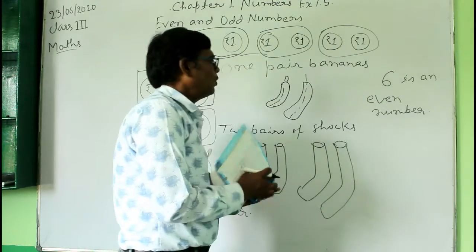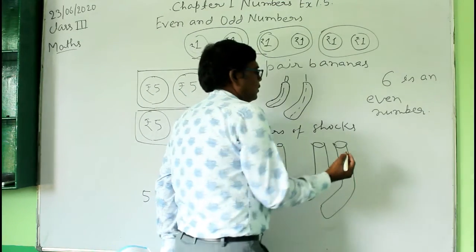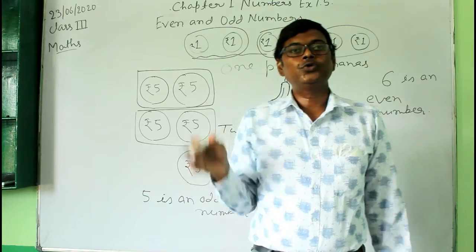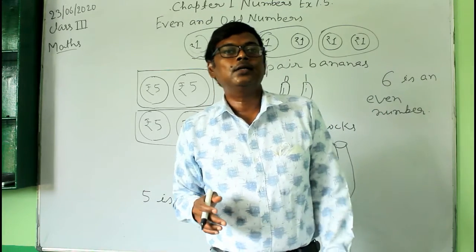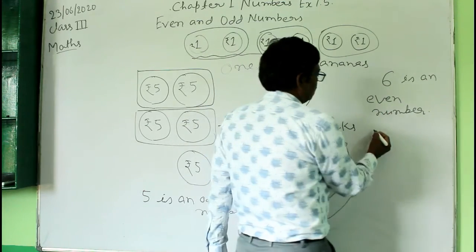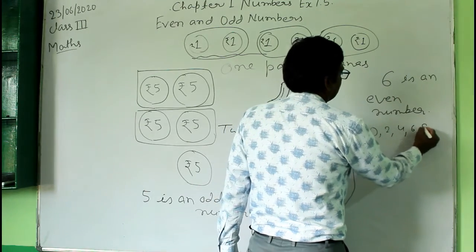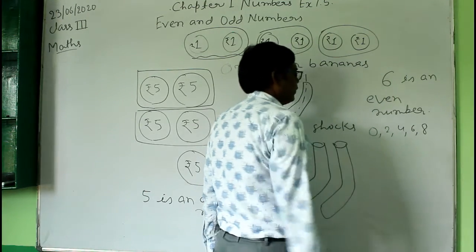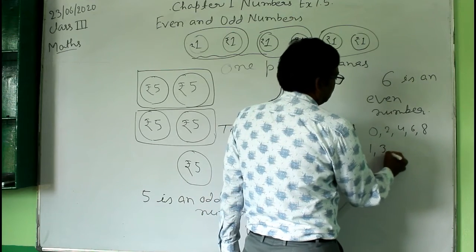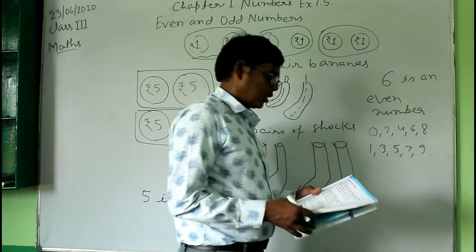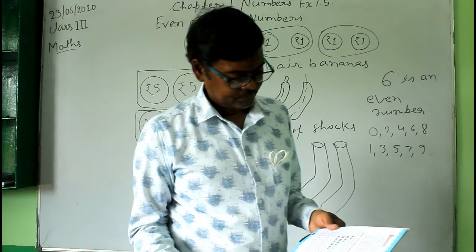Now, what are the odd numbers and even numbers? When you count the digits 1, 2, 3, 4, 5, 6, 7, 8, 9 and 0, then 0, 2, 4, 6, 8, all these are the even numbers. Then 1, 3, 5, 7, 9, all these are the odd numbers.